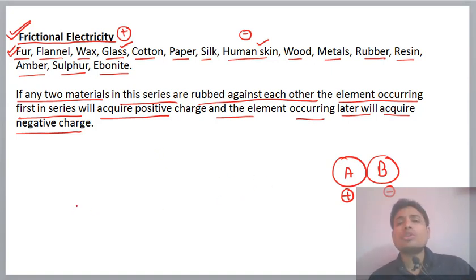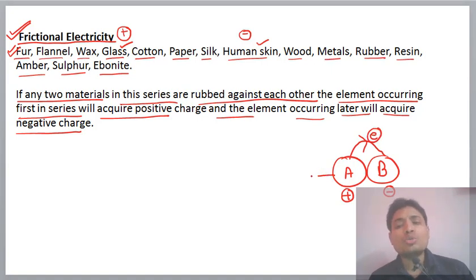And one more thing I want to tell you, what is the actual process of a body becoming charged. Actually, when you rub two bodies, then due to the rubbing, a few electrons are transferred from one material to another.